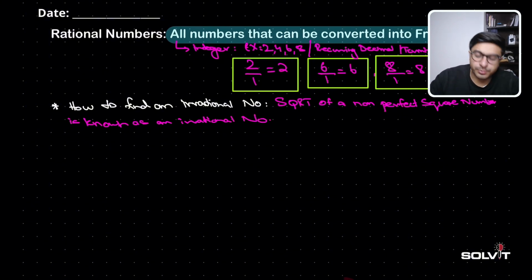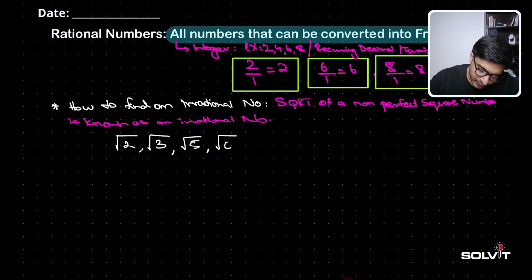Let's suppose the smallest irrational number that could be there is going to be the square root of 2. Why not the square root of 1? Because 1 is a perfect square number, so its square root is not an irrational number, right? Square root 2, square root 3, then square root 4 again not, then square root 5, square root 6, square root 7, square root 8, then again square root 9 is not because 9 is a perfect square number, then square root 10, square root 11 and square root 12.